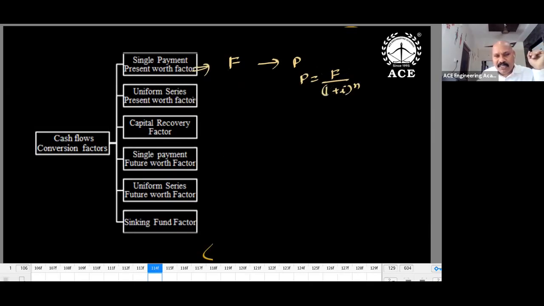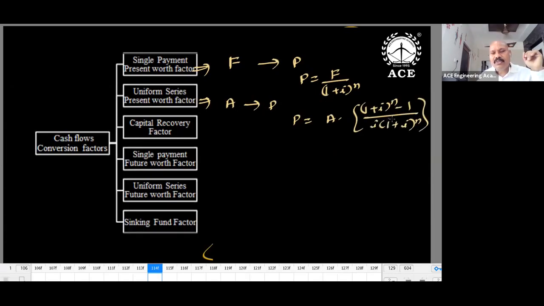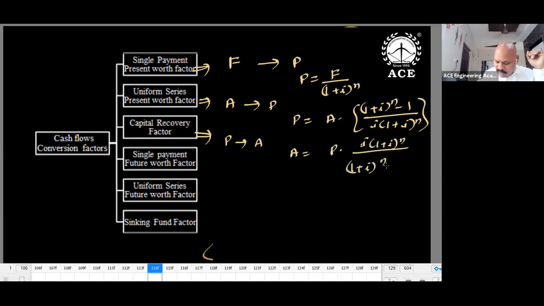Only one payment. Uniform series present worth factor means A amount you are converting into P. A to P. So what is the equation we use? P is equal to A into 1 plus I whole power n minus 1 divided by I into 1 plus I whole power n. So this factor is used to convert A into P. Capital recovery factor. So this is P to A. So reciprocal of this. A is equal to P into I into 1 plus I whole power n divided by 1 plus I whole power n minus 1.